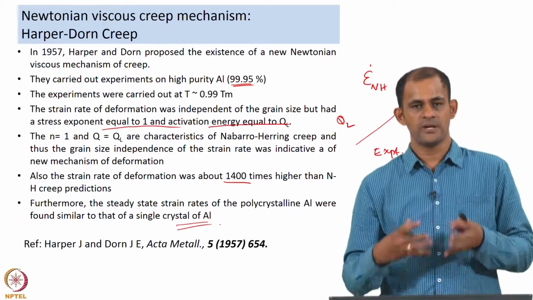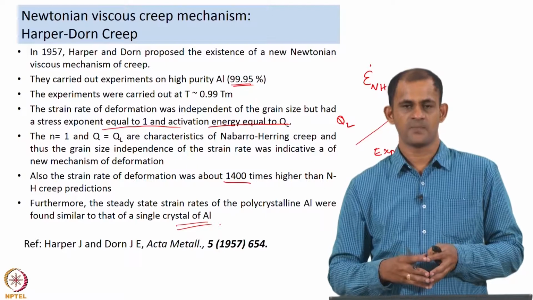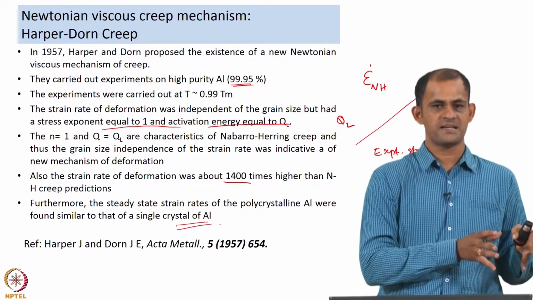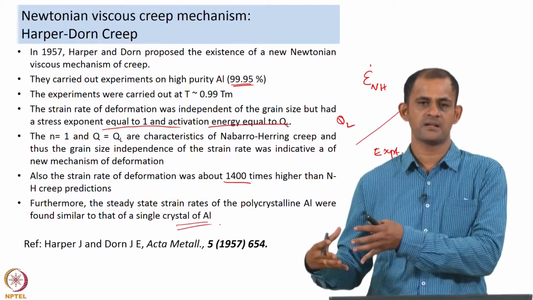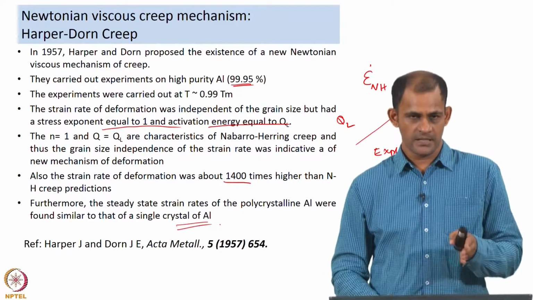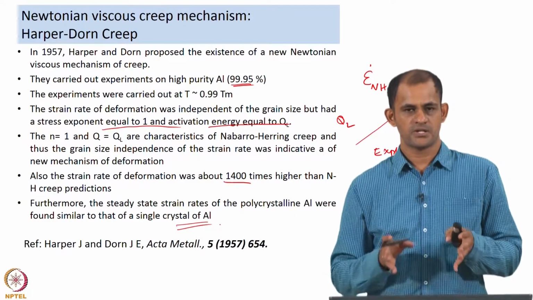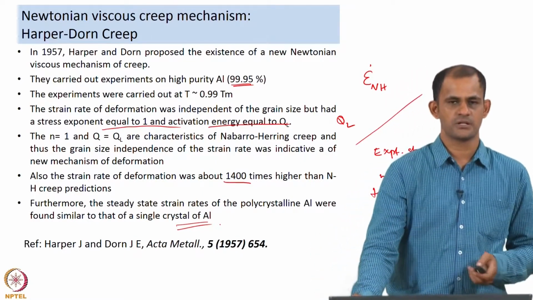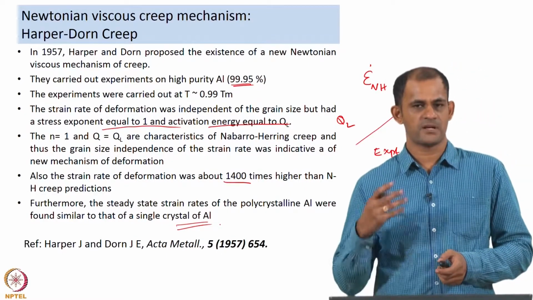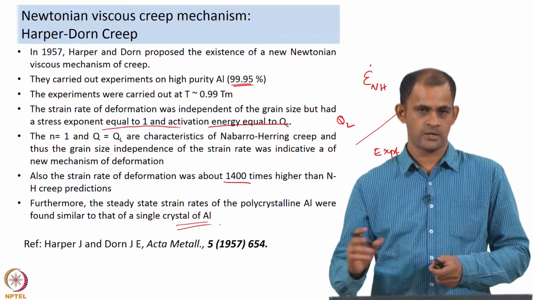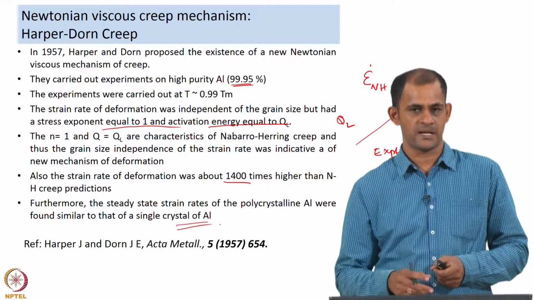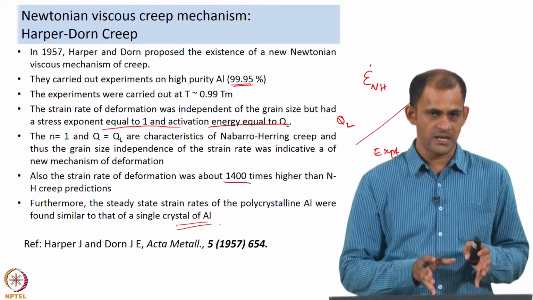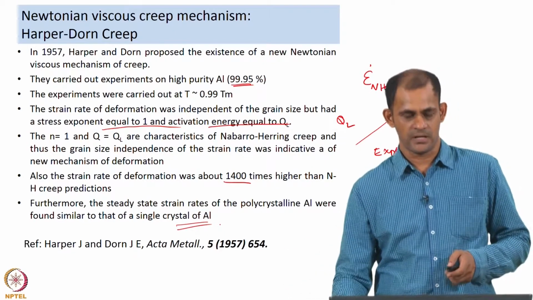So, you need grain boundaries to participate in the deformation process, and if you had a diffusion creep controlled mechanism, then the behavior of a polycrystalline sample and the behavior of a single crystal would be very different. But in the Harper-Dorn case, the steady state strain rates that they achieved with polycrystalline aluminum were very similar to that of a single crystal of aluminum. This told them that the grain boundaries play no role in the mechanism of deformation, and that the mechanism they were observing is very different from Nabarro-Herring.